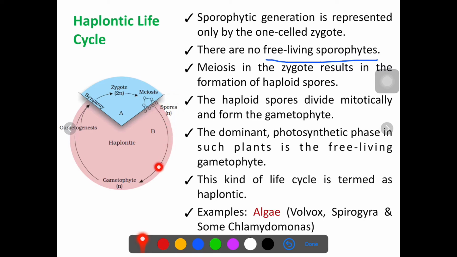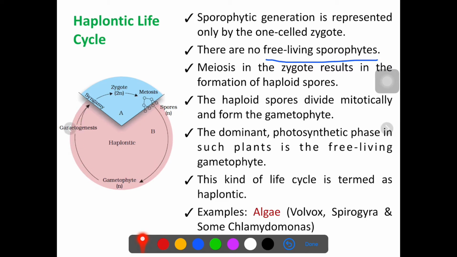The haploid spores which are produced divide by mitosis and generate a gametophyte. So as they divide by mitosis, the haploid spores generate haploid gametes. And here the dominant photosynthetic phase in the haplontic life cycle is the gametophytic.